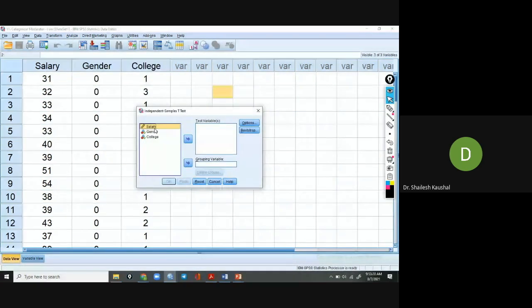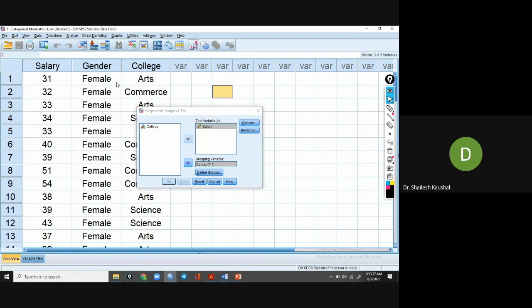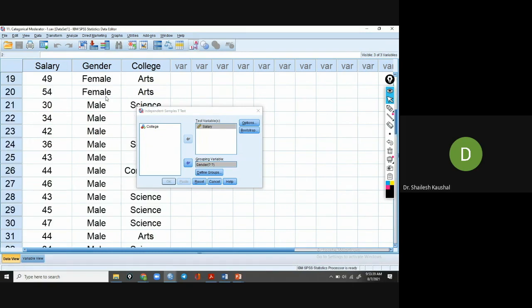So under Analyze, I am performing the independent t-test. Salary is the dependent variable, so I am transferring it here, and gender is the independent variable, with grouping coding for gender as 0 and 1. Now you can see the coding: 0 means female teacher. It's a data set of 25 teachers.